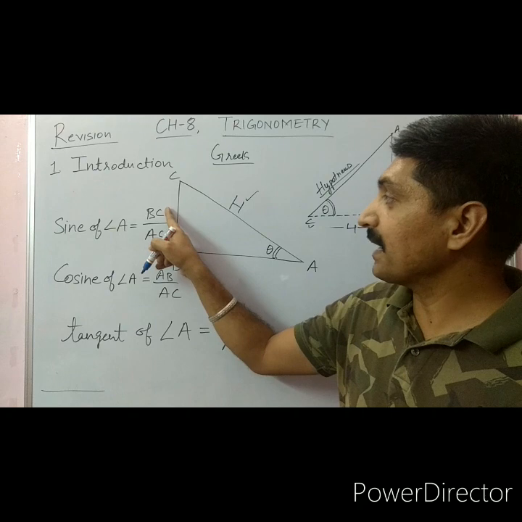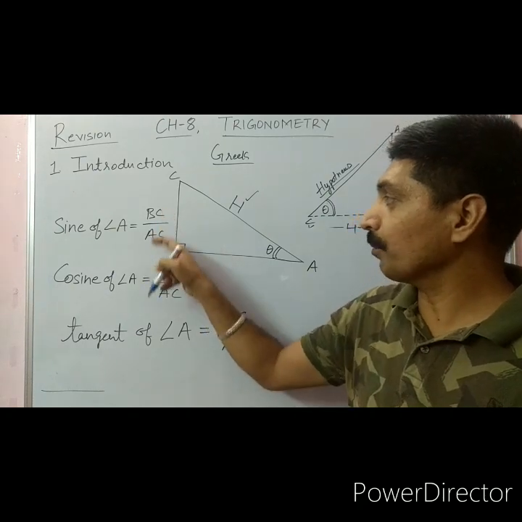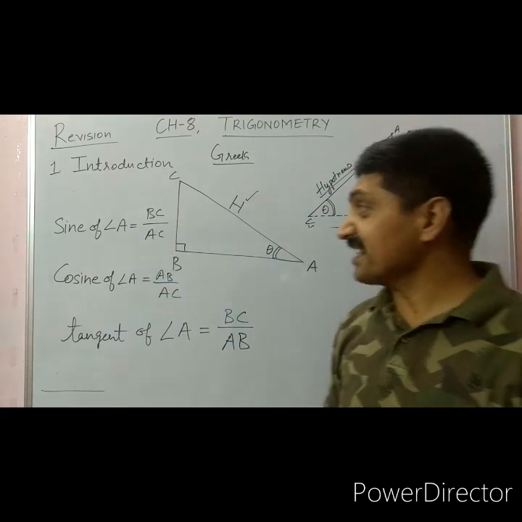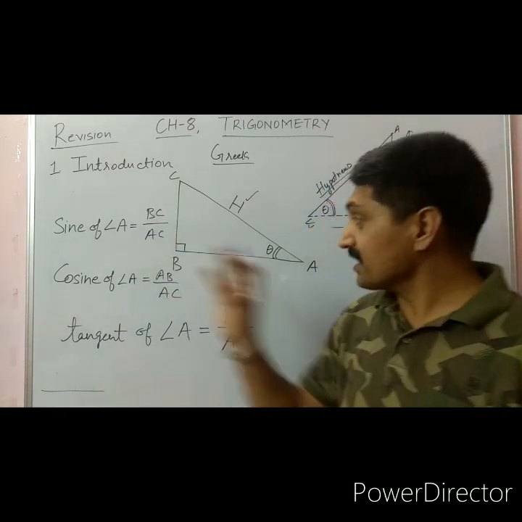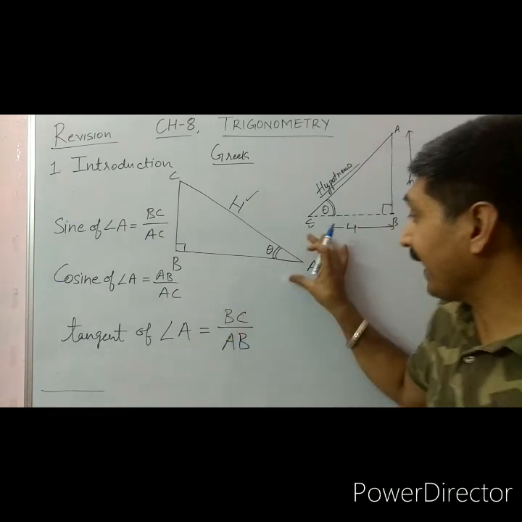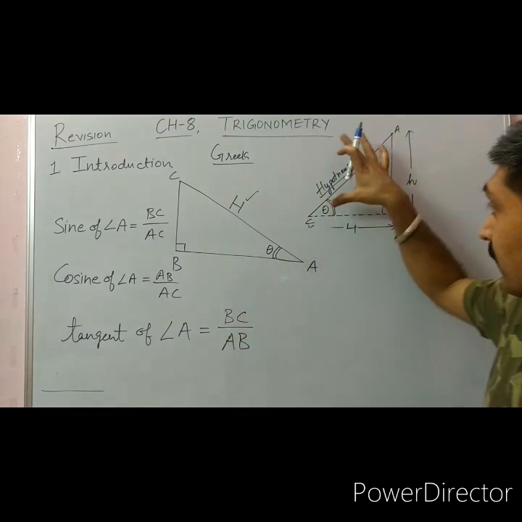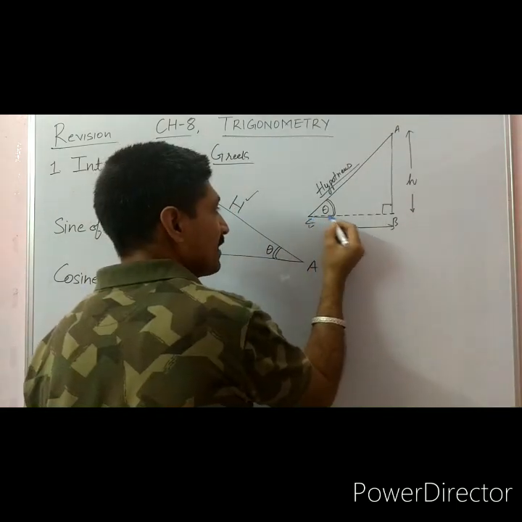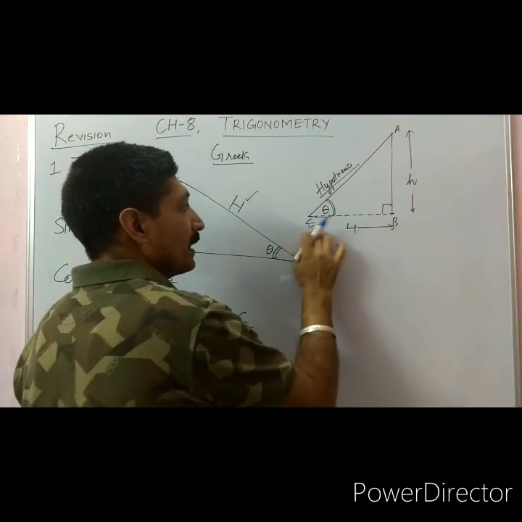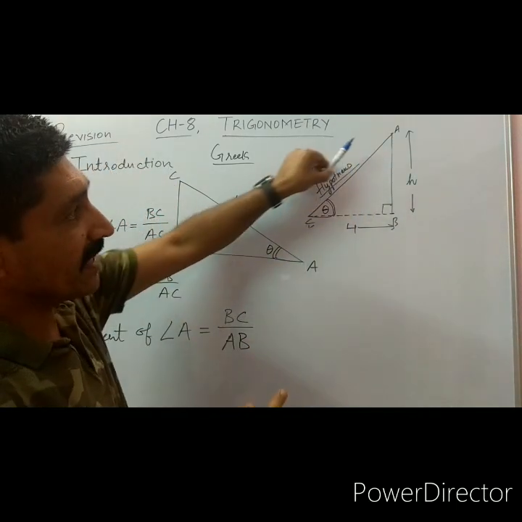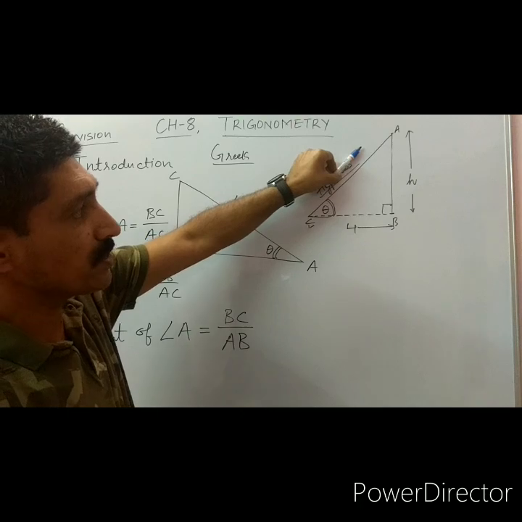Let me again tell you, here we are saying sine of angle A. Sine is P upon H, perpendicular upon hypotenuse. So which side is perpendicular and which is base? We have to go for the angle first. Come to this picture again. If I am talking about angle C, this angle is theta. This side is the hypotenuse here. The longest side, that AC, is the hypotenuse.